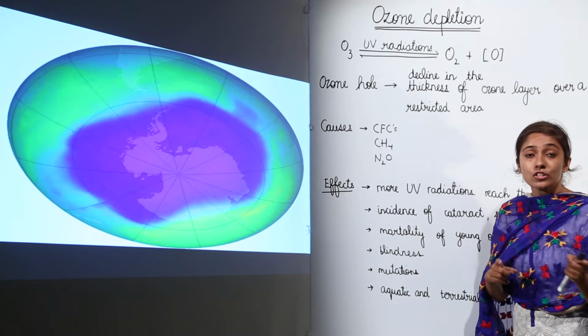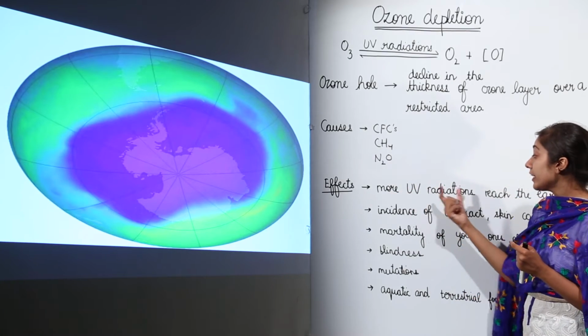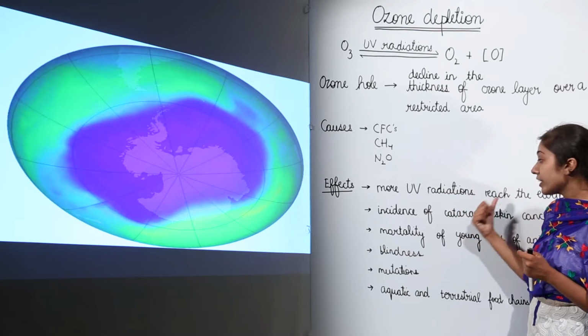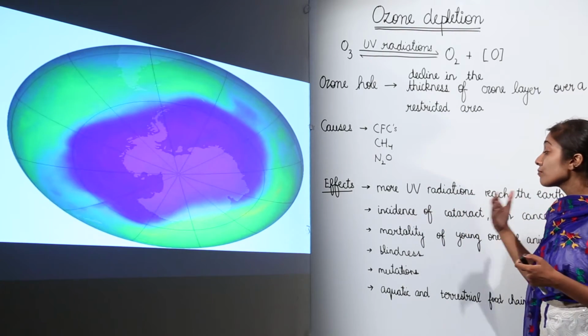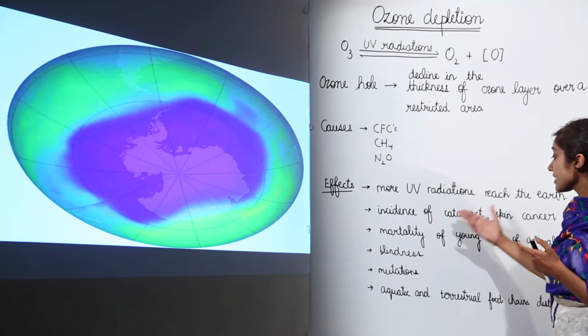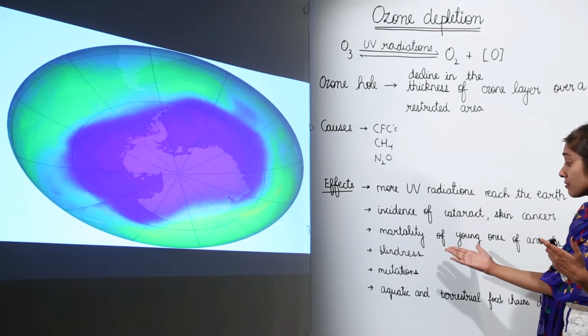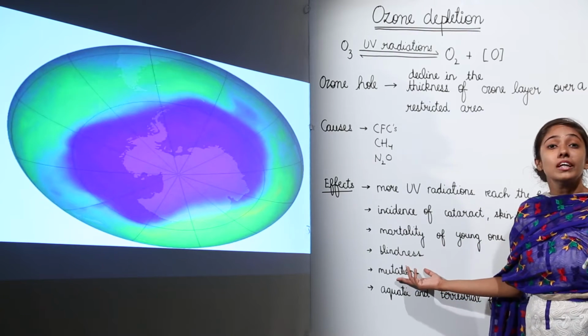Now what are the effects of this? Since this ozone layer helps us by not allowing the UV radiations to enter the atmosphere, now more UV radiations will reach the earth. So what is going to happen? These UV radiations are going to cause more incidences of cataract, skin cancer, the death of the young ones of animals, blindness, and mutations in genes, which can lead to many abnormalities.